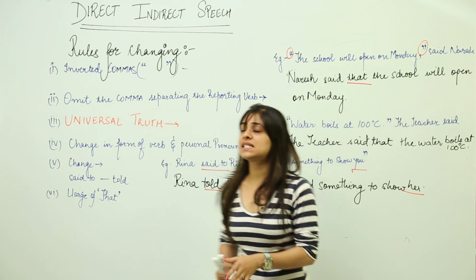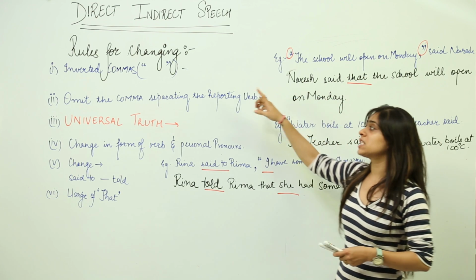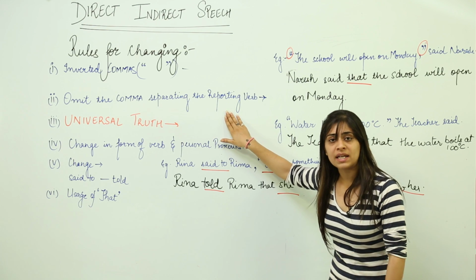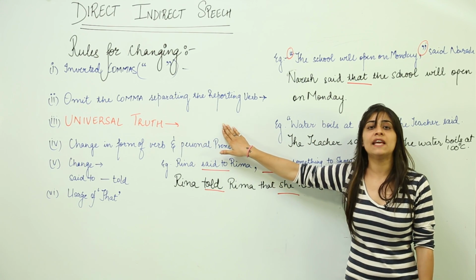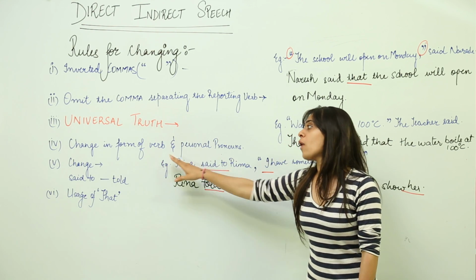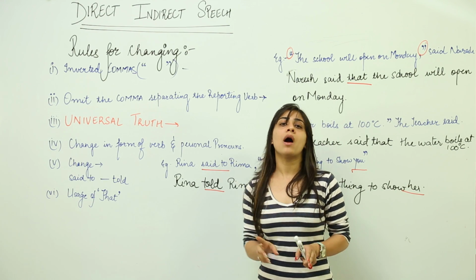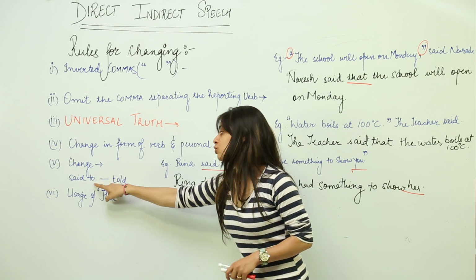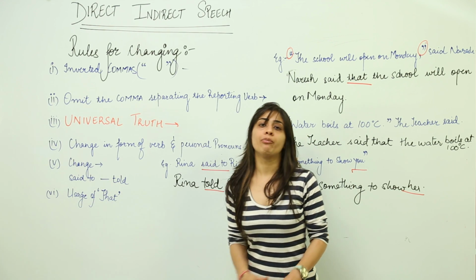Let's revise these once again. In converting direct speech to indirect speech, we remove the inverted commas, we omit the comma separating the reporting verb, and we do not change the universal truth in any form, be it the tense or the speech form. Change in form of verb and personal pronouns is required in some sentences like these. We change the word said to told and we use the word that in a reported speech.